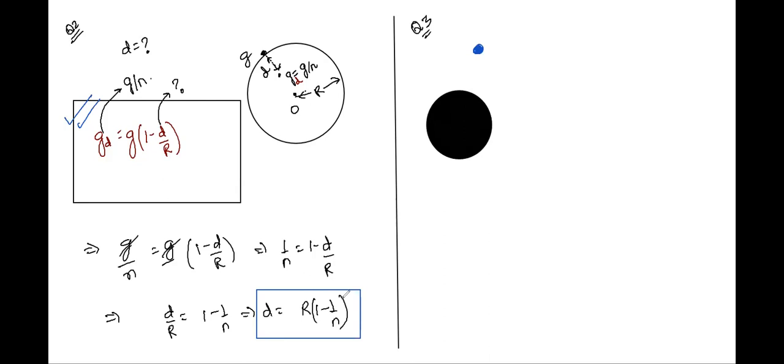At a distance of 10 times the radius of the Earth and has a speed of u naught. And it hits the Earth with speed v as given. Read out the options. I think that there is some issue with the network connection somewhere, so maybe that's why I'm not able to hear Siddharth's voice clearly.